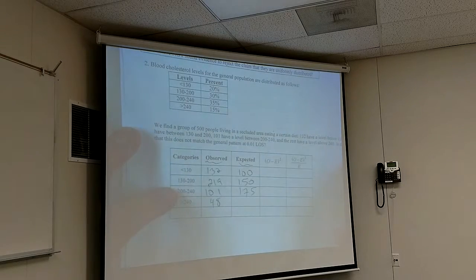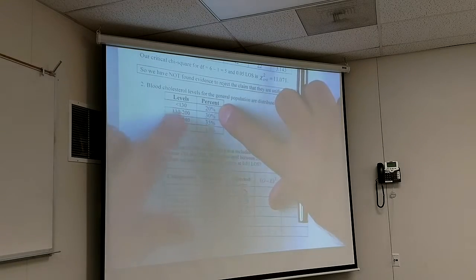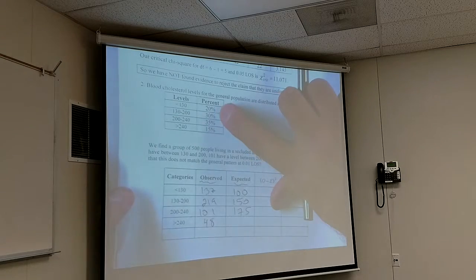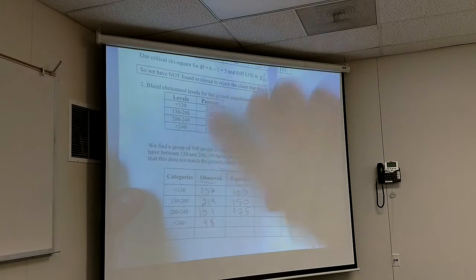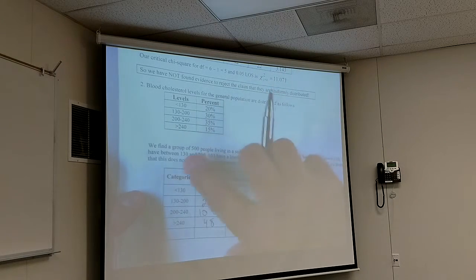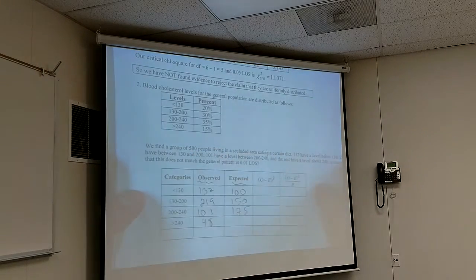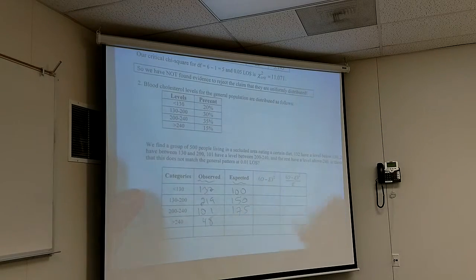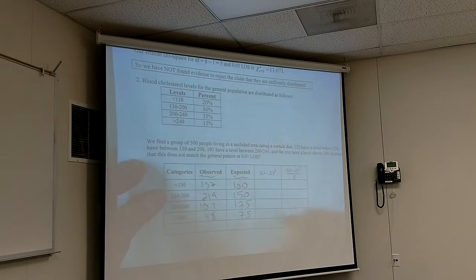Is everybody with me? You guys see where that's coming from? So, how many do I expect to have less than 130? Out of any group, I expect 20%. Or my claim is that 20% of these people should have it. That should match the general distribution. So 20% of what in this case? 500. So where did I get that 100 from? I just took 20% of 500. 0.2 times 500, 0.3 times 500, and so forth. And then what's this one? 15% will be half of this one, so this should be 75. Right?